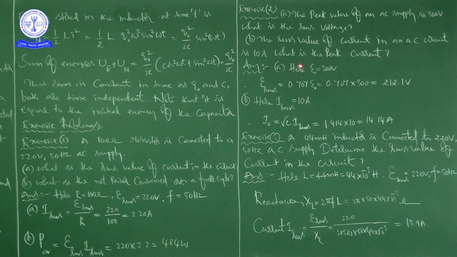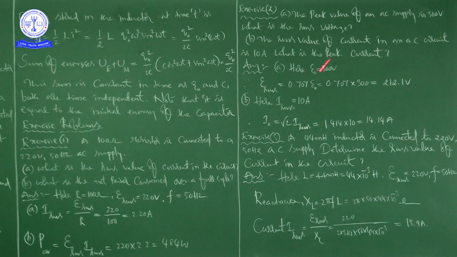Next B: the RMS value of current in an AC circuit is 10 amps. What is the peak current? So in A we have to calculate the RMS voltage, and in B we have to calculate the peak current.